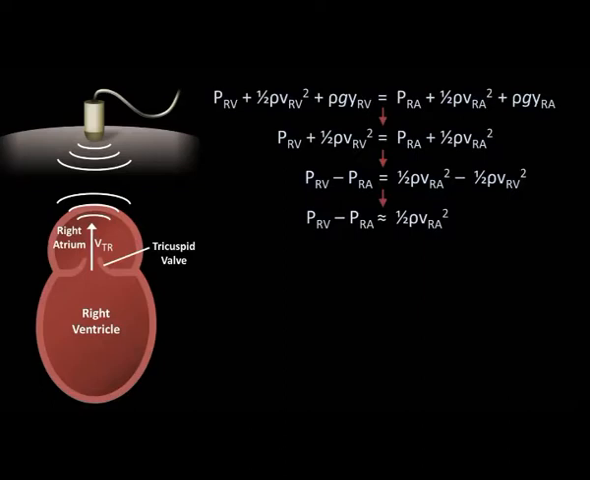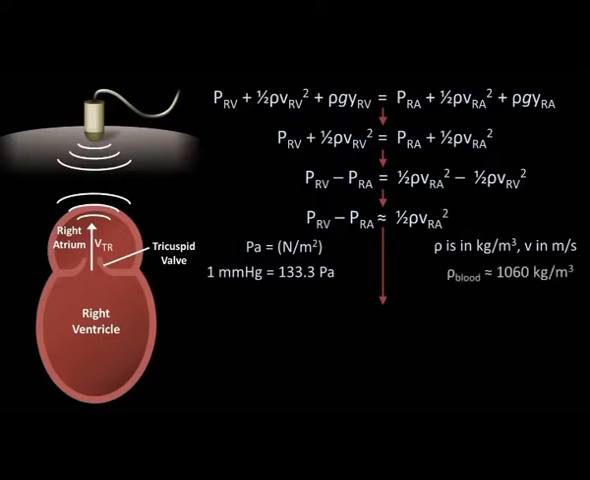At this point, let's use a number of relationships that we know first. Pressure is measured in pascals, which is newtons per meter squared. Density is in kilograms per cubic meter, and velocity is in meters per second. 1 millimeter of mercury is equal to 133.3 pascals, and the density of blood is normally about 1060 kilograms per meter cubed.